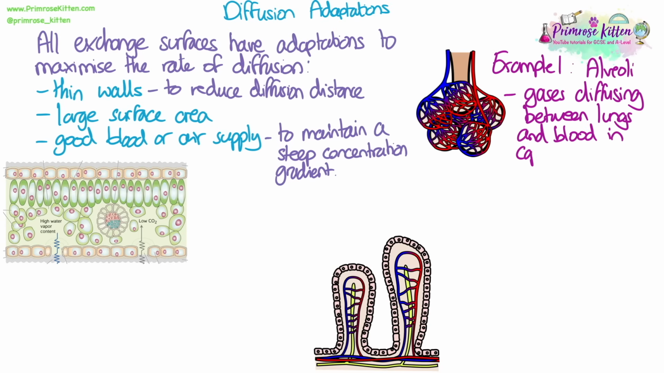There are three specific exchange surface examples that we need to be able to explain and describe how they have these adaptations and how it makes them good at doing exchange. So for example, the alveoli in the lungs in humans, this is where gases diffuse between the lungs and the blood capillaries.